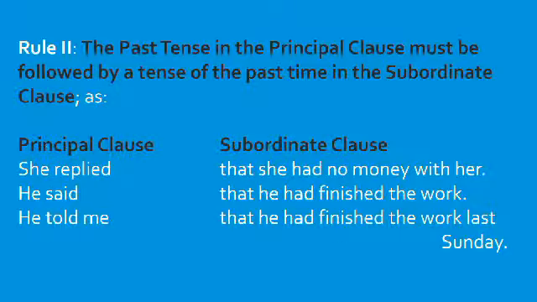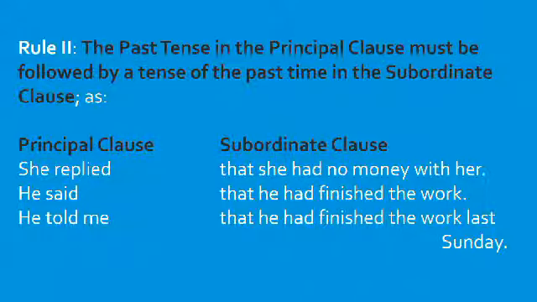Now let us go to rule number 2. The past tense in the principal clause must be followed by a tense of the past time in the subordinate clause. See once more. The past tense in the principal clause must be followed by a tense of the past time in the subordinate clause.